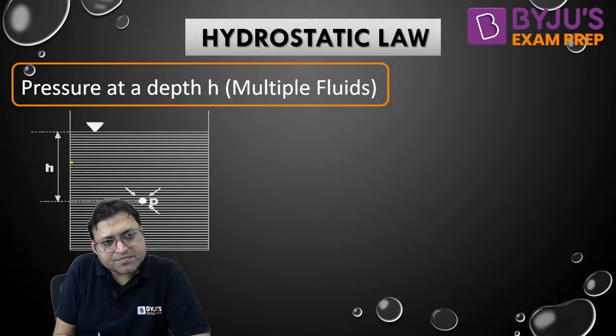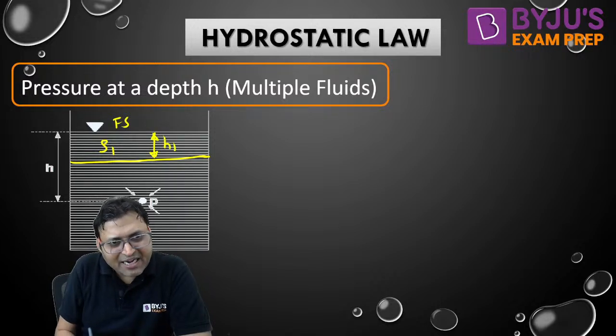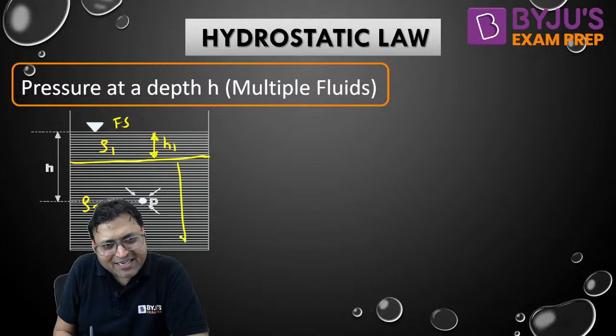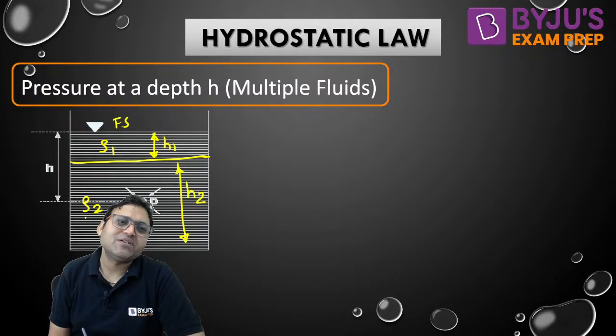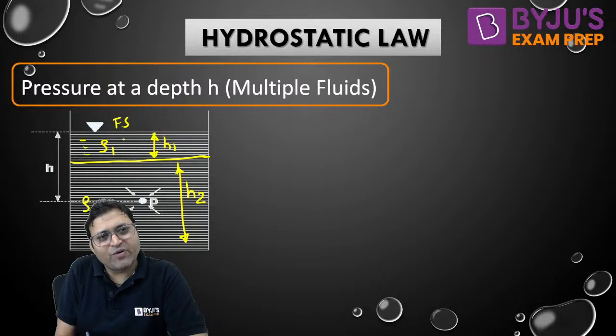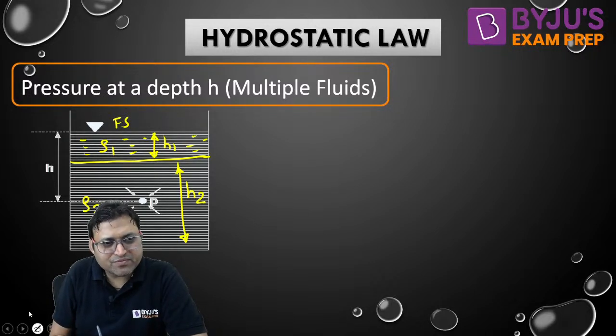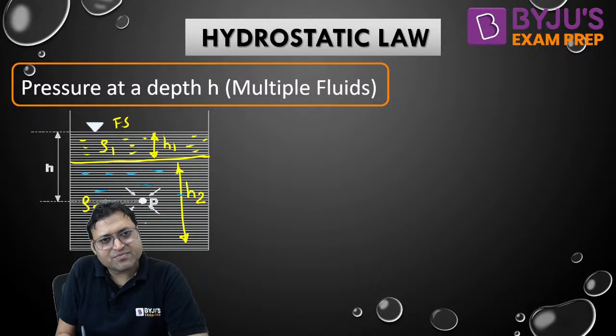Look. This is the free surface. This is, let us say, ρ1 fluid, and this height is h1. And the remaining is ρ2 fluid. This is ρ2 fluid, and this height is h2. There are multiple fluids, ρ1 and ρ2. This is ρ1 and another fluid is ρ2. This is, let us say, ρ2.